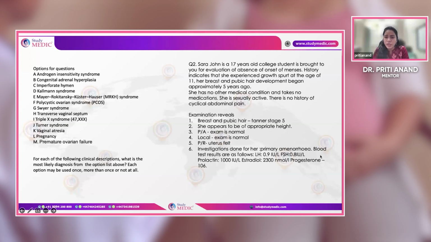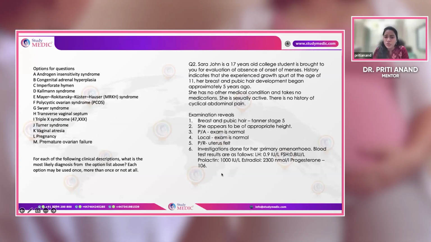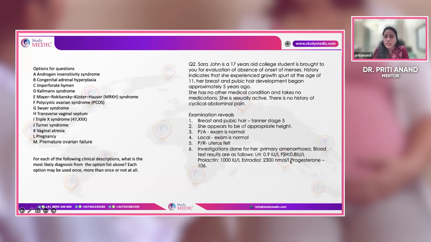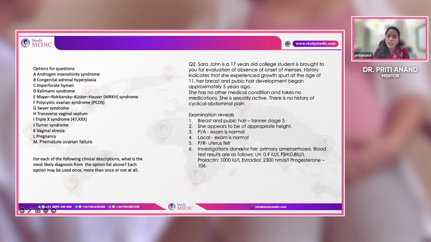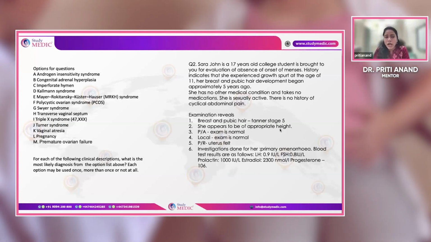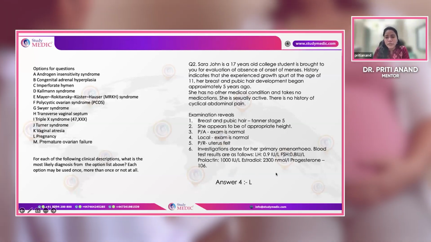Investigation shows primary amenorrhea, but the LH and FSH are very low. Prolactin is very high, estradiol is very high, and progesterone is also high. So I think you can make out from the presentation, everything is normal. Only thing is she did not have onset of menses and she is sexually active. And the hormonal profile of this patient tells us that she is pregnant.